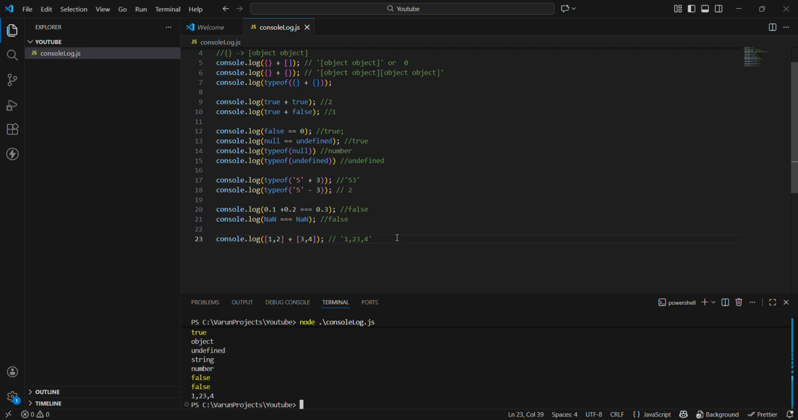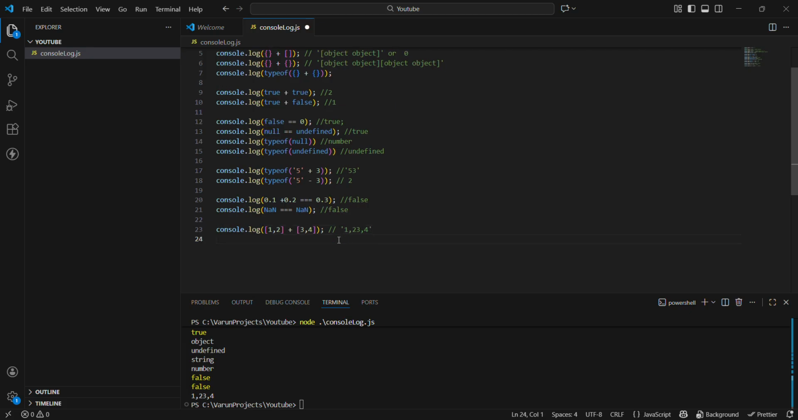Now why has this happened? We need to think about it like this. There is a plus sign in between, so the plus sign will convert these arrays into strings. Consider the string "1,2" plus the string "3,4". What will be its output? The concatenation will occur between these two elements, 2 and 3. So the output will be 1,23,4. This is really an important question that can be asked in your JavaScript interviews. So let's move on to the next.